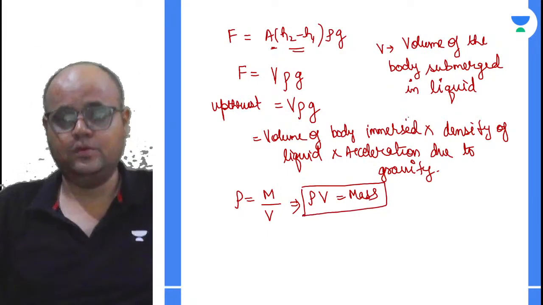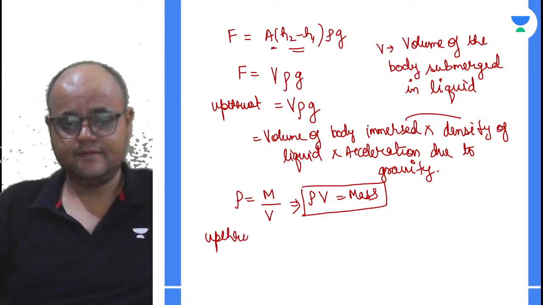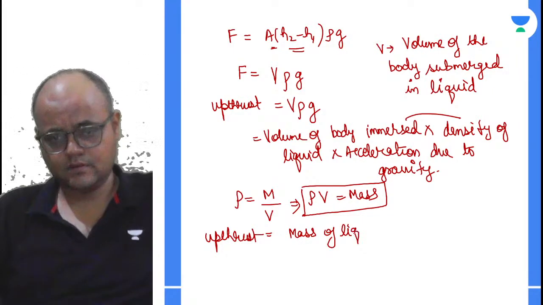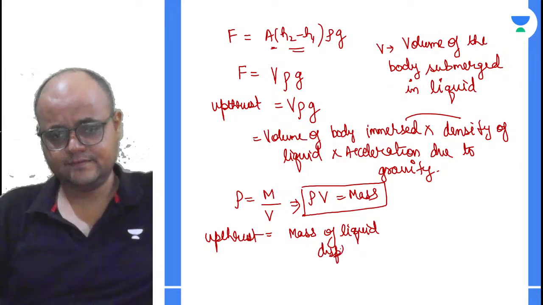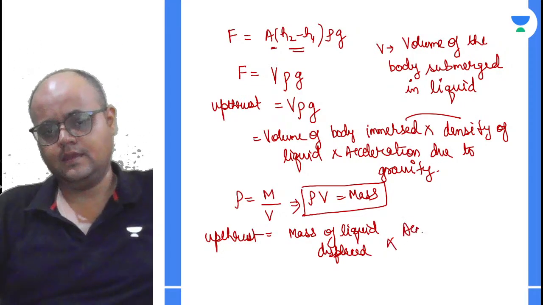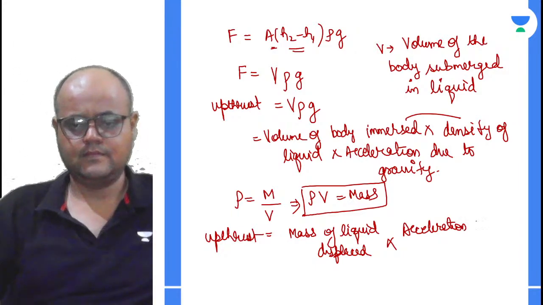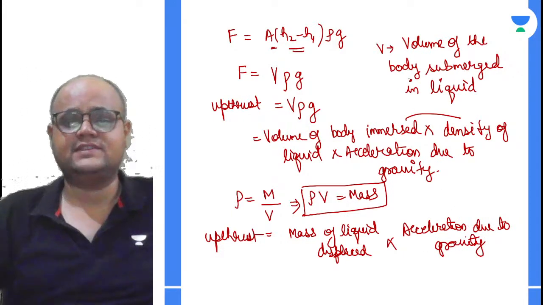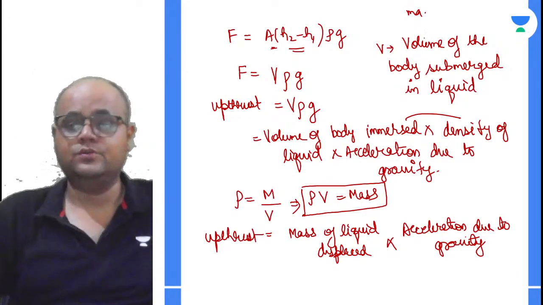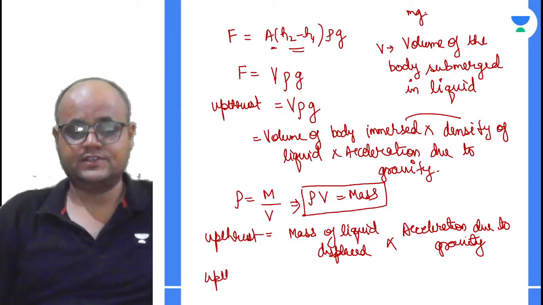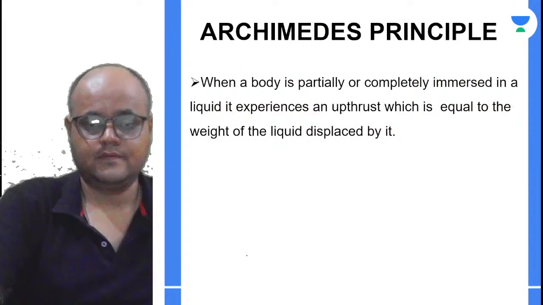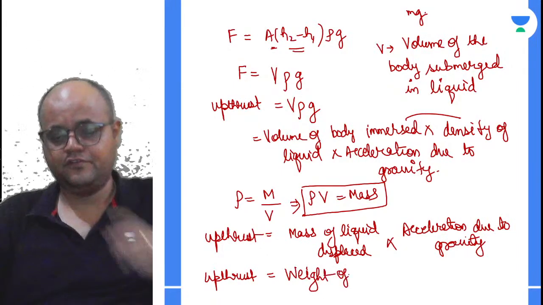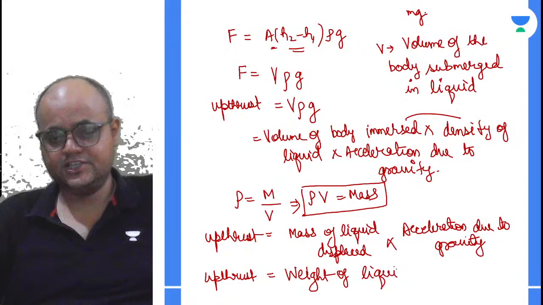है. तो वॉल्यूम और डेंसिटी को कंबाइन करके can I write that upthrust is equal to mass of liquid displaced into acceleration due to gravity. अब आप मेरे को बताओ मास इंटू एक्सेलरेशन क्या बताता है? m इंटू जी. This gives you weight. तो व्हाट इज अपथ्रस्ट? Can I call upthrust as the weight of liquid displaced? Yes.